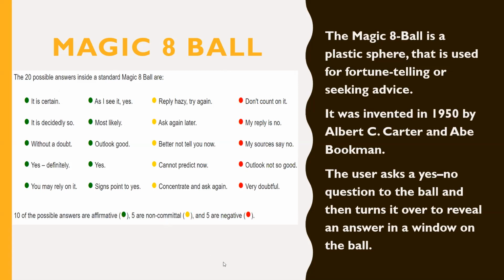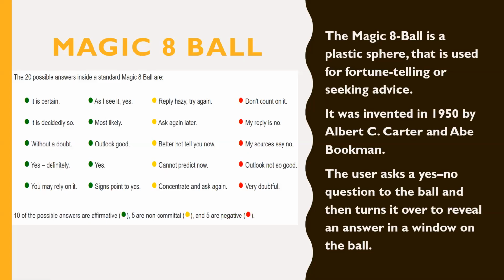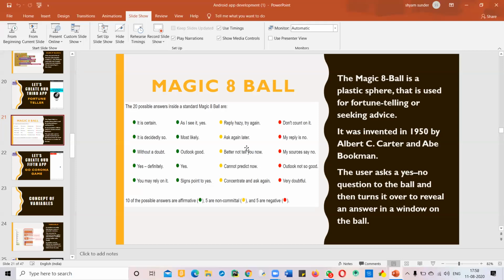This is the same logic for our app. There are 10 positive answers, 5 non-committal, and 5 negative. So you can just see this and note down any 5 from these. One minute, I'm going back. From here you can note any 5 to 8 options and keep them with you.